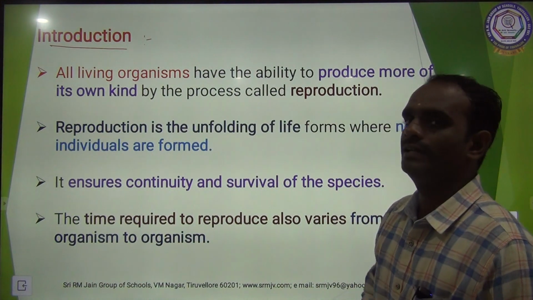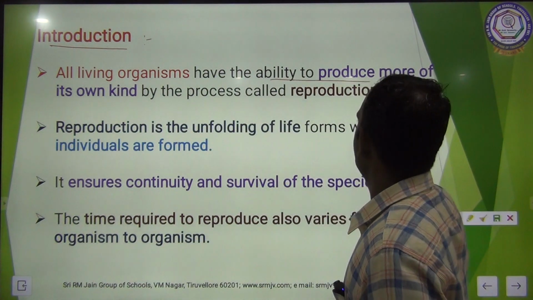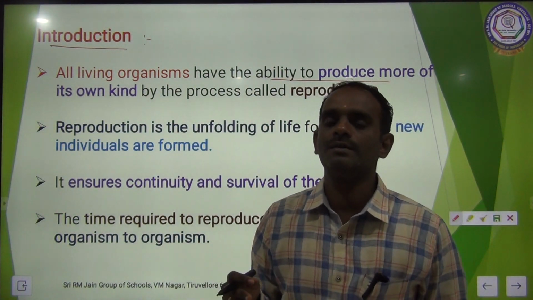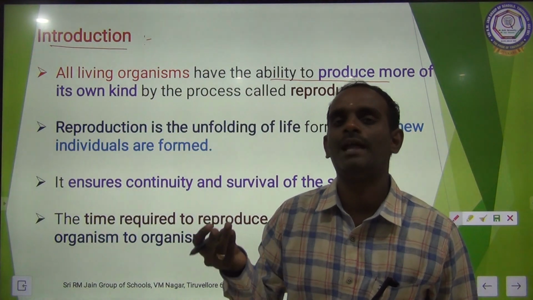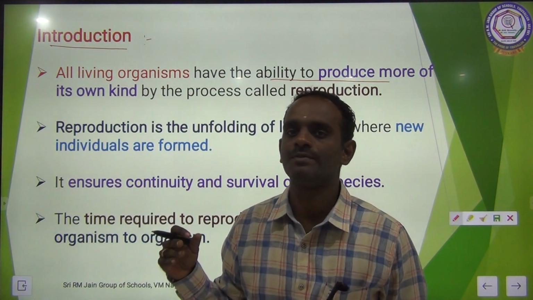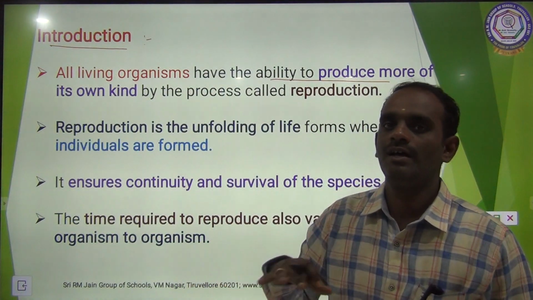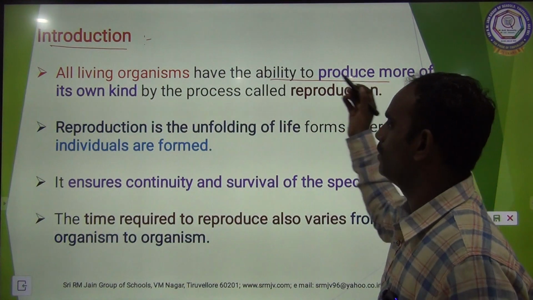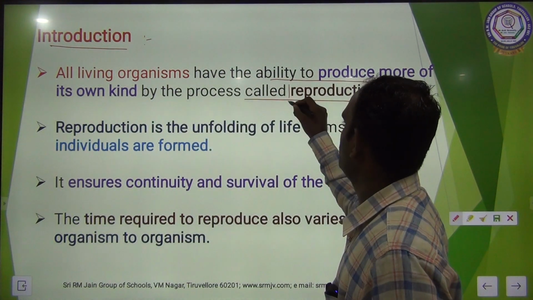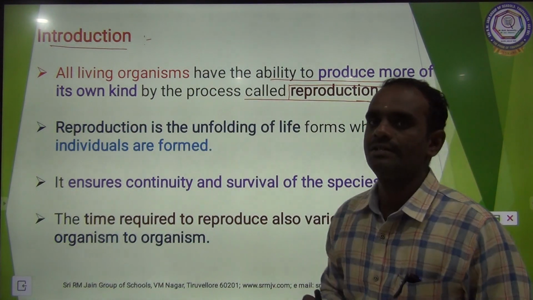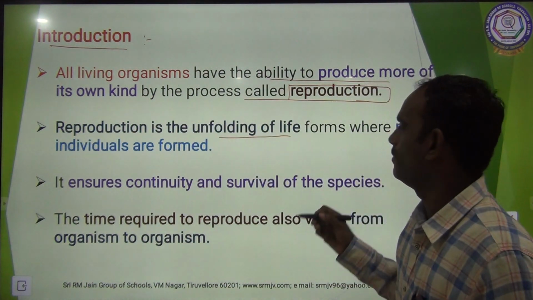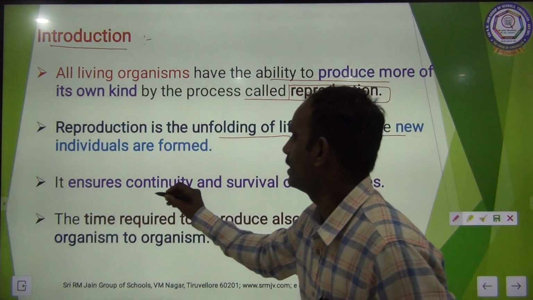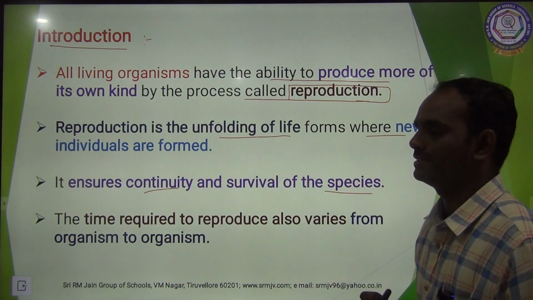All living organisms on the earth have the ability to reproduce more of their own kind. The living organisms, in the sense, microorganisms, plants, animals and human beings. These are all living organisms. They survive on the earth. They have the ability to reproduce their own kind by the process called reproduction. Reproduction is the unfolding of life forms where new individuals are formed. It ensures continuity and survival of the species.